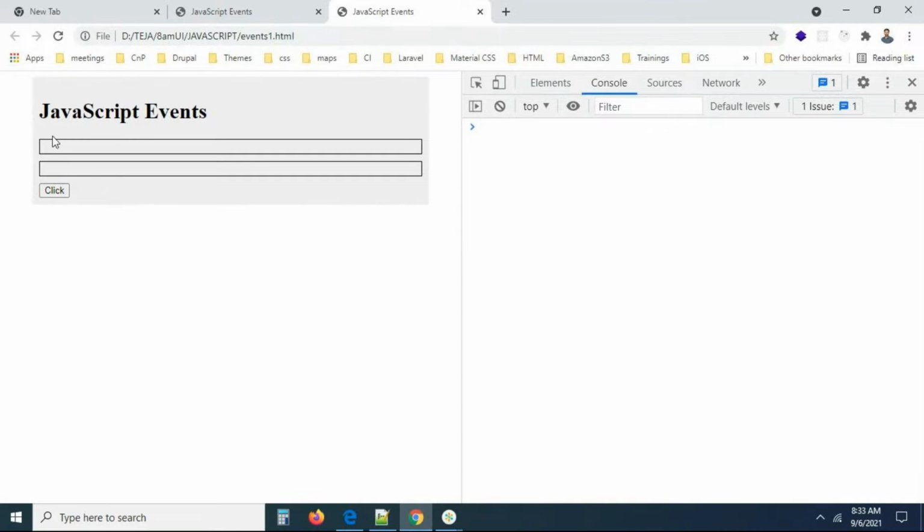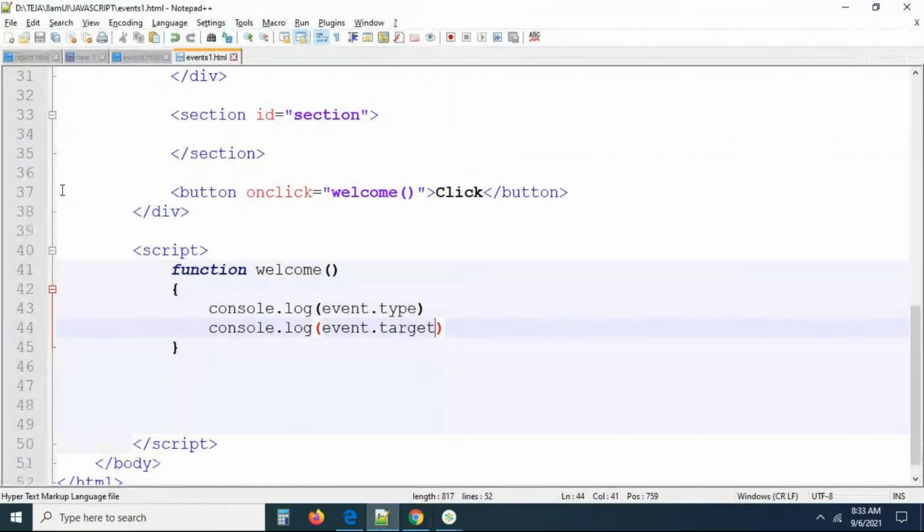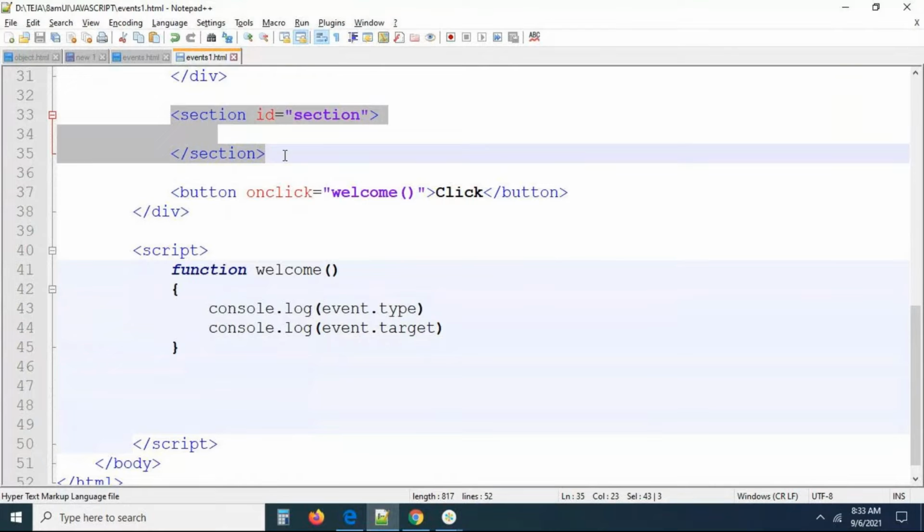On click you are getting this. What element did you click? I'm not writing document.getElementById, and I'm just getting it like this. But you cannot get these following elements, guys. So event dot target is the target element where the event was performed. The target element of the event is the button only, so that's why you will get that button only, guys. Event dot target is one of the properties, guys. Slowly we can explore all the properties.